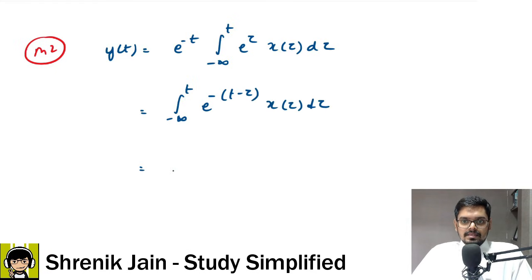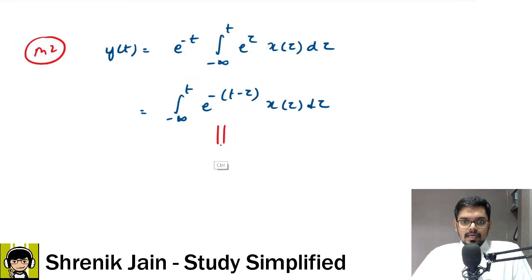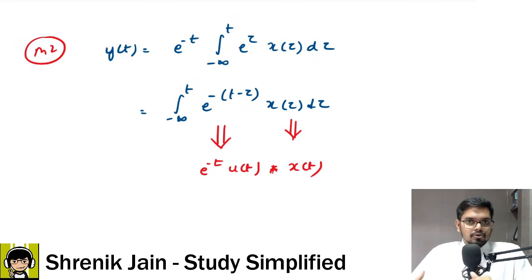Correct? If that is the case, don't you feel it gives us the feeling of convolution between the two signals? Yes or no? The standard definition of convolution. This exponential term gives us the idea about h of t. So h of t is e to the power minus t u of t. This term gives us the idea of x of t, the input signal. So it's nothing but convolution between x of t and h of t.